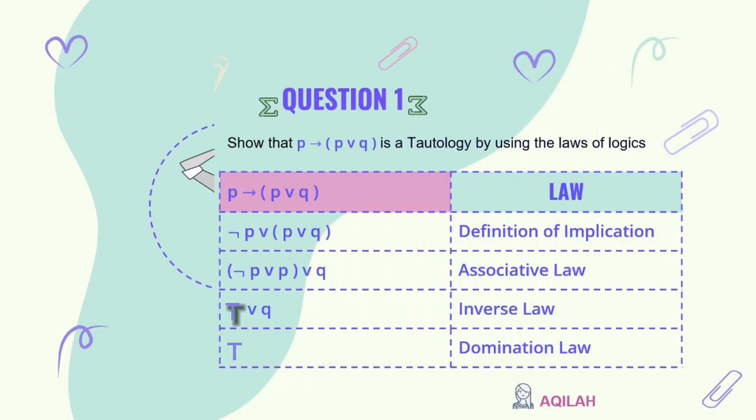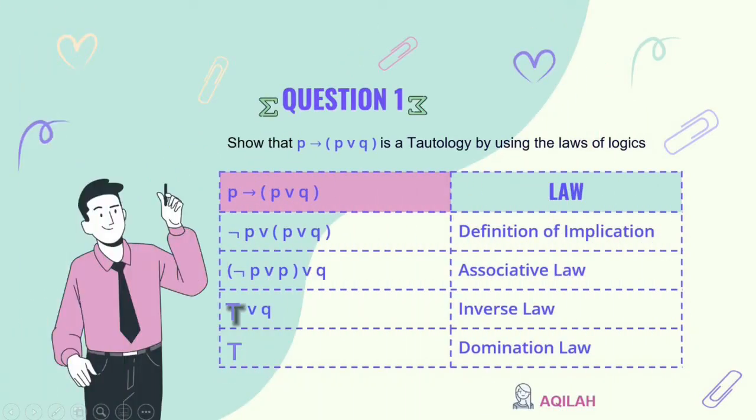For example 1, the question is: show that P implies P or Q is a tautology using the laws of logic. The first step is, we have to use the definition of implication. We will get not P or (P or Q).